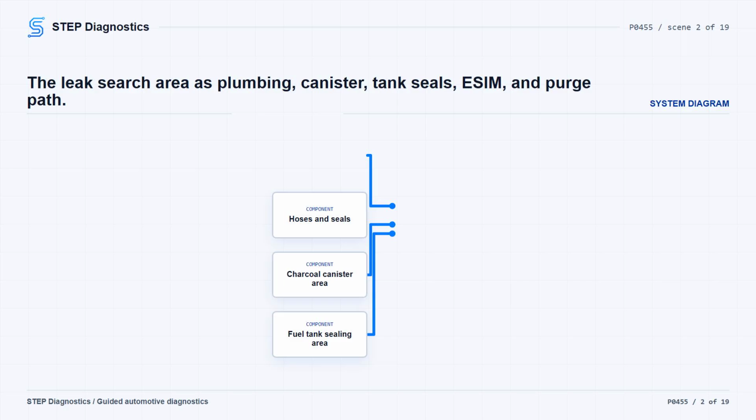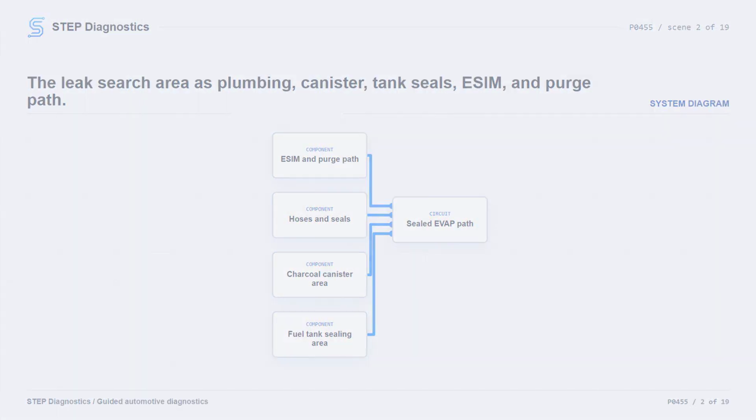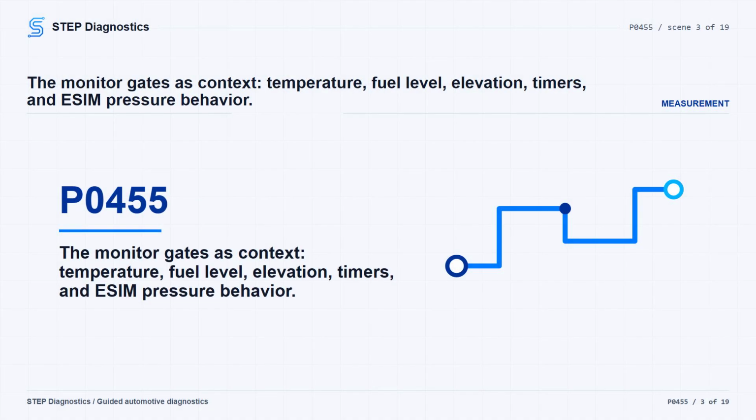If other EVAP codes are present, check what they mean first, then stay focused on the large leak path. Start with the basic system checks, and remember that temperature swings can skew EVAP results by either masking a leak or making a sealed system look like it leaked. For P0455, treat the running conditions as monitor gates, not as a repair direction.